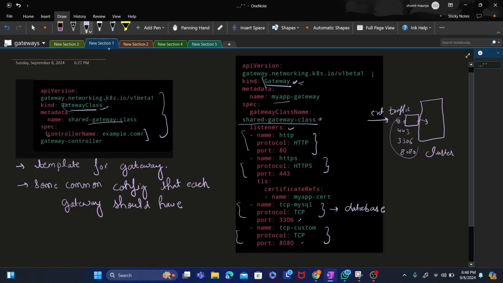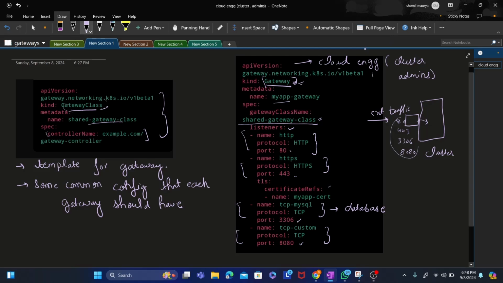This is the gateway file. It is always written by cloud engineers, or you can say cluster admins. These people define policies on a higher level: HTTP exposed at which port, HTTPS at which port, some certificates, some database connection port, and some other ports. So this is written by cloud engineers.